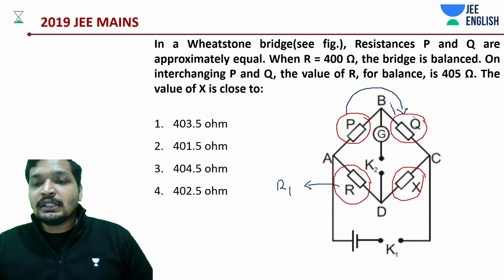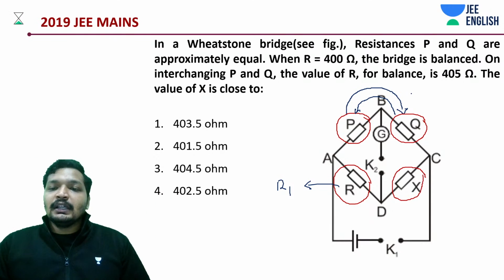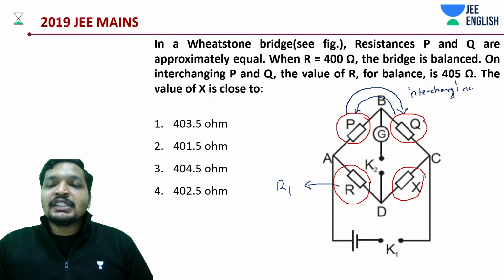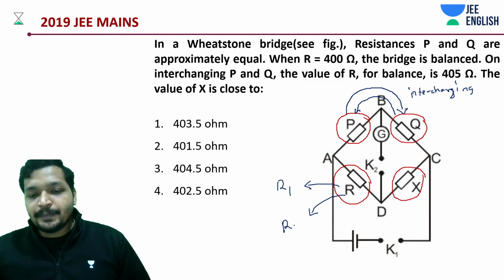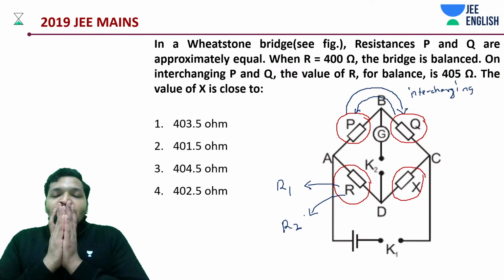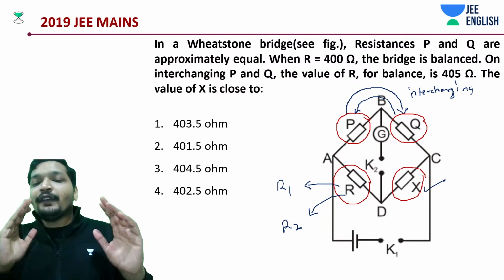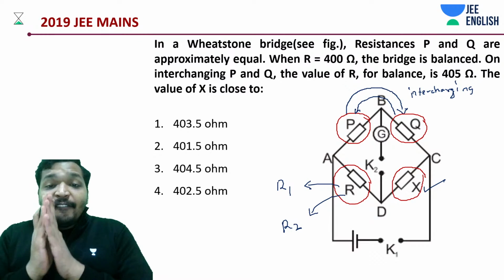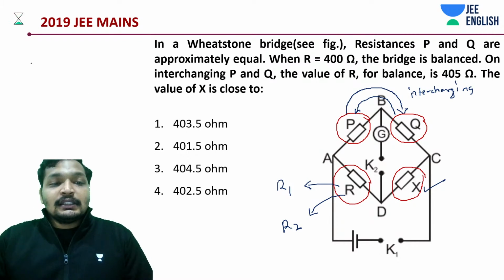Then this Q is taken on this side, P is taken on that side. Interchanging. You basically understood, they are interchanging things. Then you will be changing the value of R. You will be keeping X as it is. Now they would ask you, what is the value of X? The closest value of X. Very simple. This is something that you need to carefully understand.